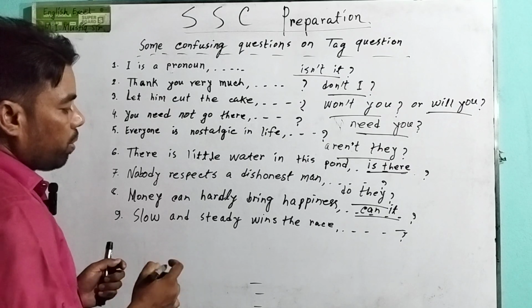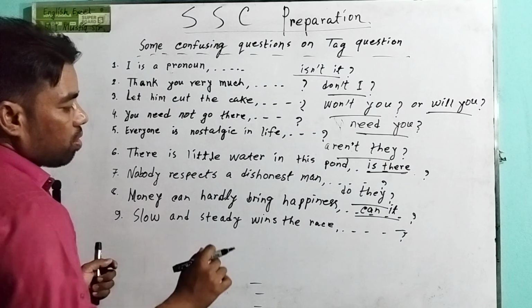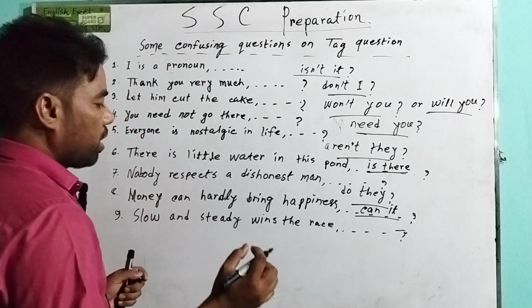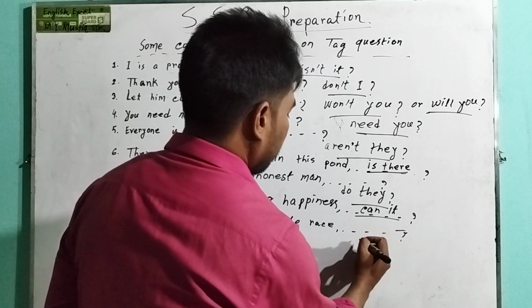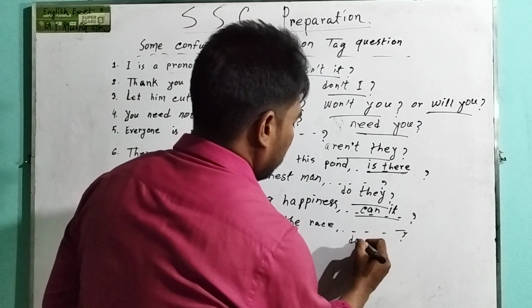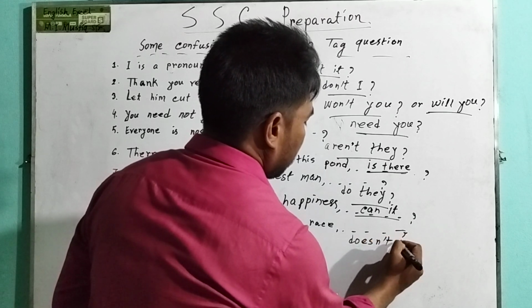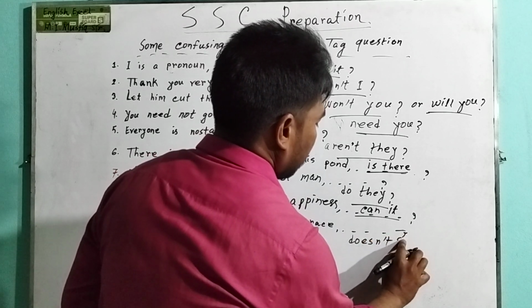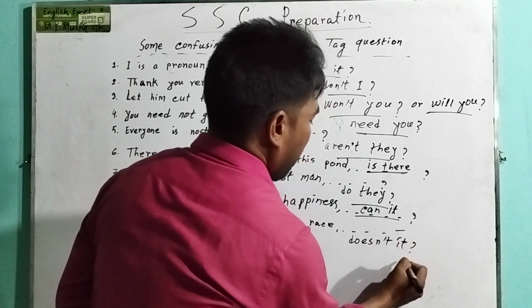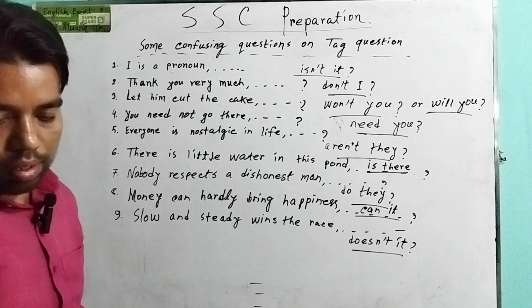It is a singular subject. That's why we have to take the subject "it," and the answer will be "doesn't it?"